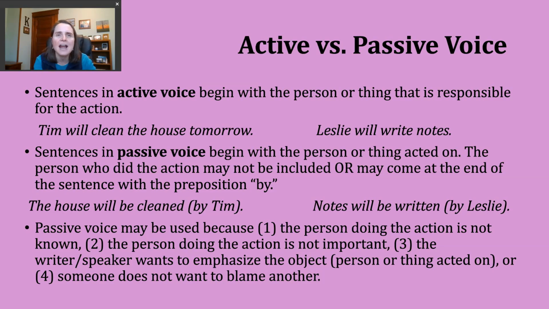I've got two examples of active voice sentences here. Tim will clean the house tomorrow. Leslie will write notes. Okay, so we know Tim is going to be responsible for the action of cleaning. Leslie is responsible for the action of writing. Okay? When we make sentences in the passive voice, though, we are going to begin with the person or the thing that is acted on.